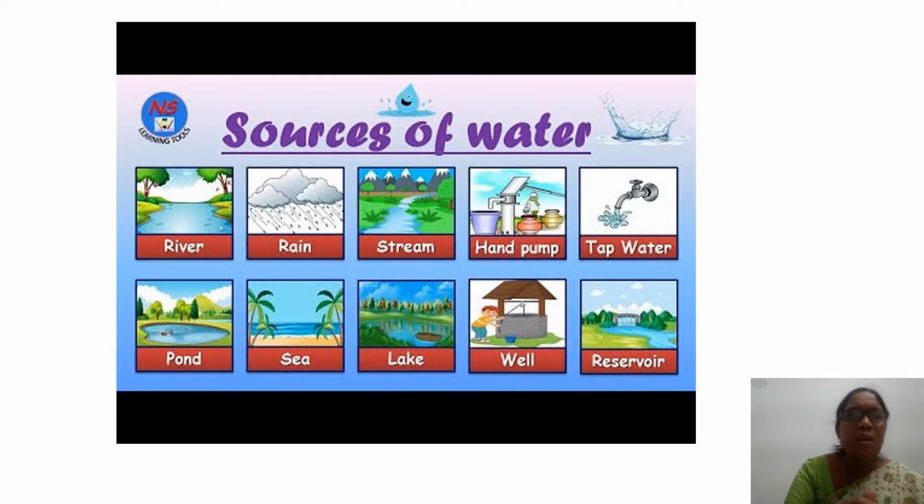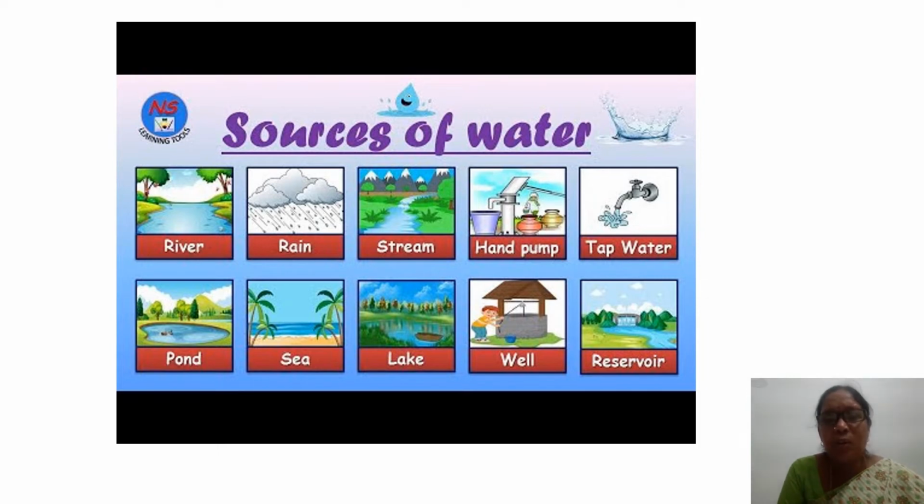Out of this, river, rain, stream, pond, sea, lake are natural sources of water. They are there naturally. Hand pump, we make hand pumps. Taps, we make taps. Well, we dig wells. So these are man-made sources. Others are natural sources of water. Yes. These are the sources of water.